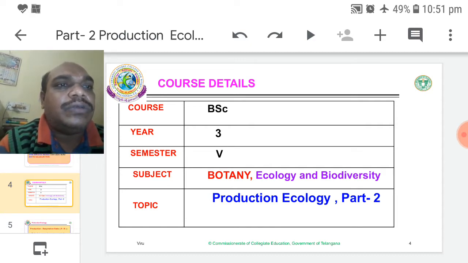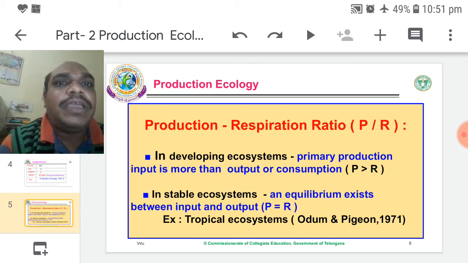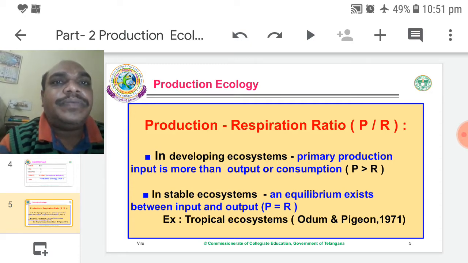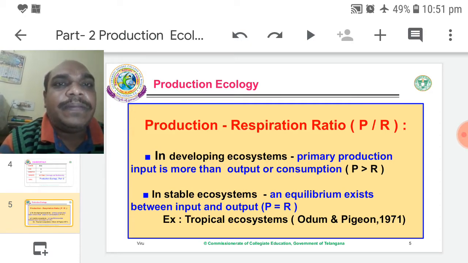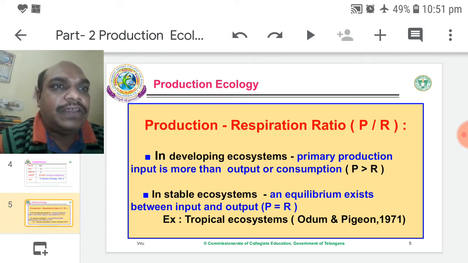Today, in the second part, the topic is the P by R ratio. P means production. In photosynthesis, during the daytime, green plants produce carbohydrate or food material. That is called production. That produced organic matter is utilized in respiration.